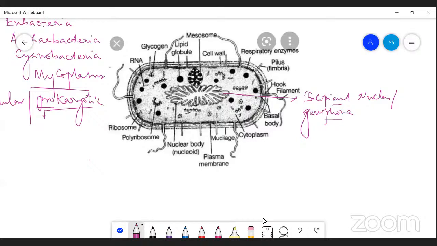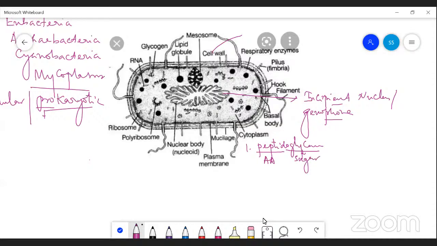If you take the outermost layer of this bacteria, the cell wall is present, but the cell wall here is made up of peptidoglycan. It is nothing but peptides, proteins, or amino acids, and sugar.